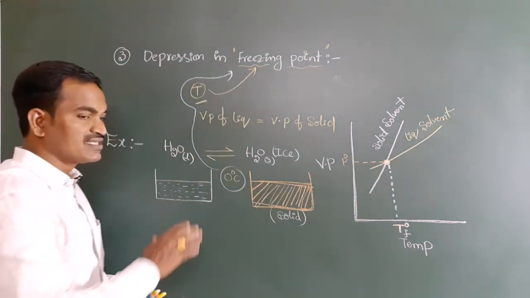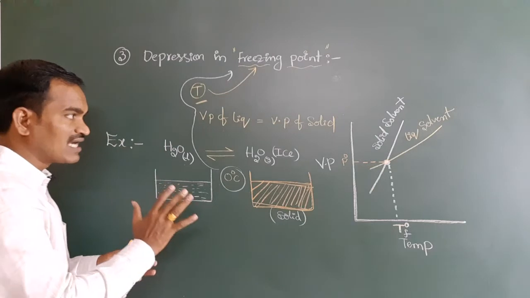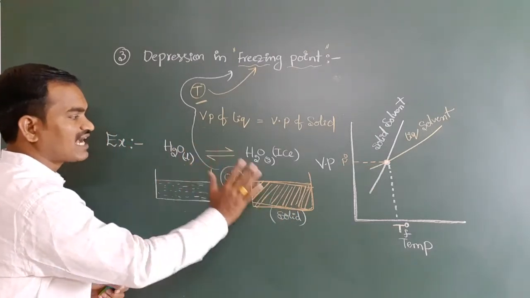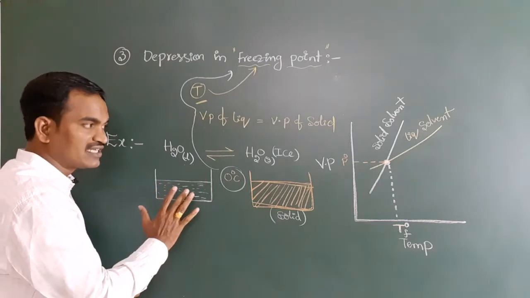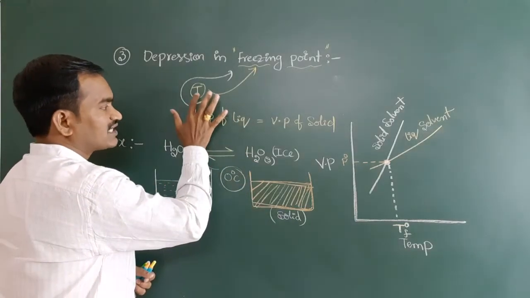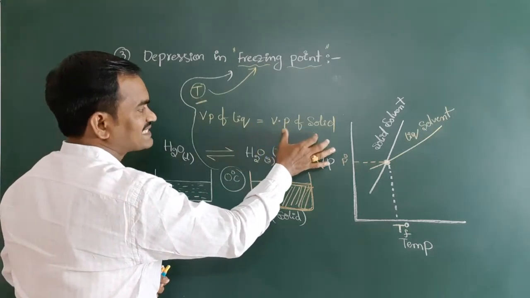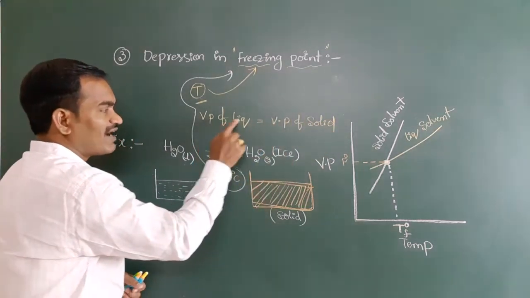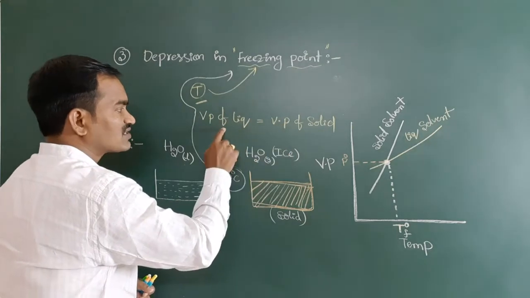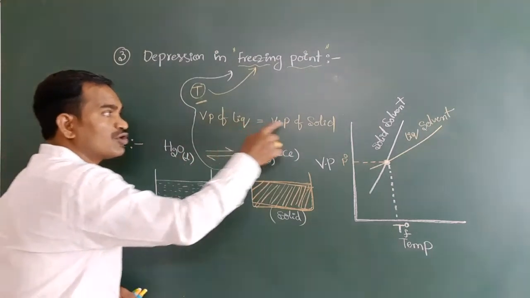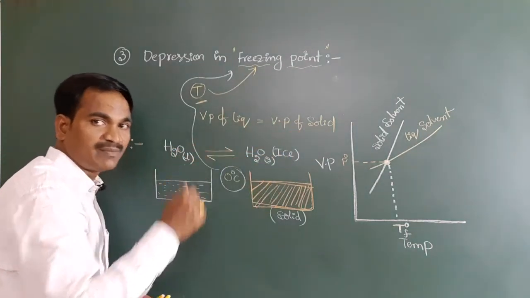Any doubt in this? This is point number 1, which is major. If you want to understand the remaining points, you have to have full clarity. The temperature at which vapor pressure of liquid is equal to vapor pressure of its solid means both physical states must be in equilibrium.